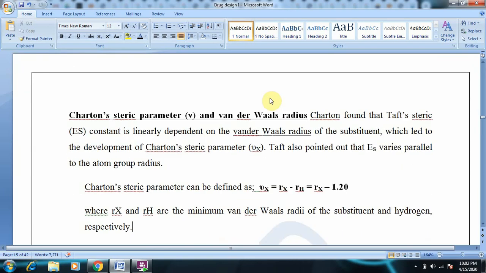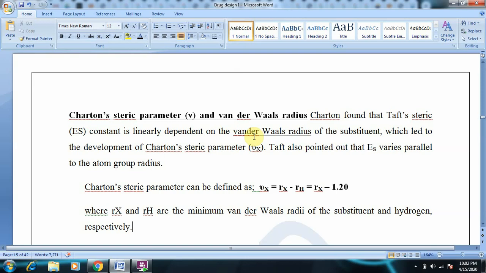Next is Charton's steric parameter, nu, and van der Waals radius. Charton found that the Taft steric constant is linearly dependent on van der Waals radius. Why? Because in the Taft equation he was signifying the influence of steric effect.